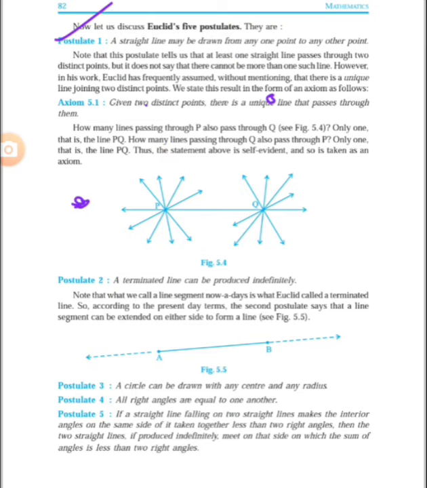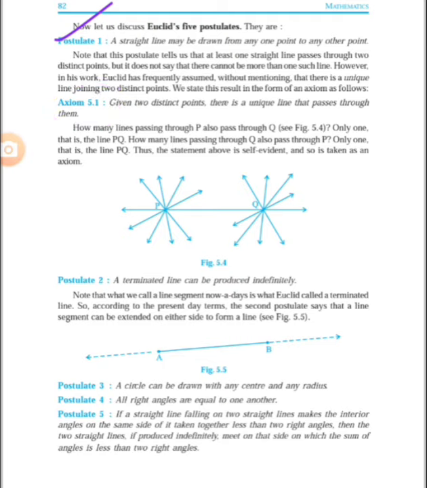If these are the 2 points, then a straight line surely joins these 2 points. Or we can take one line, and suppose there is a point and there is another point, then these two points will surely be joined by the straight line. Here is one example.